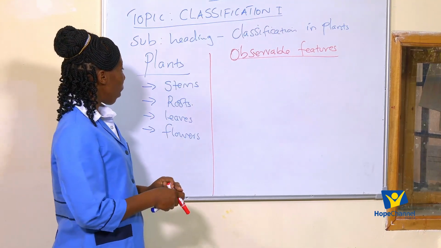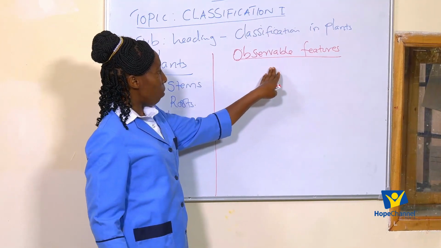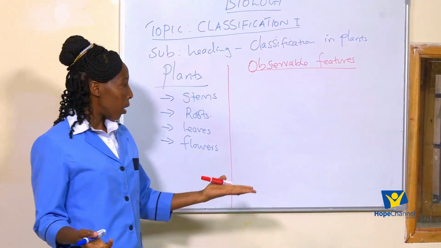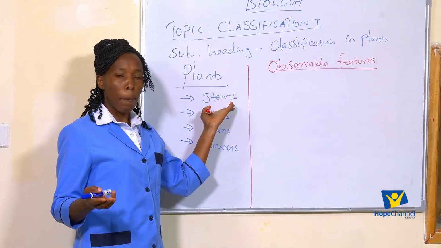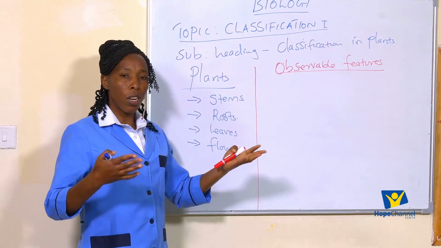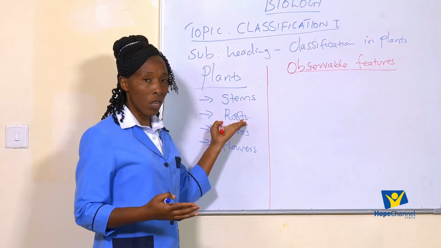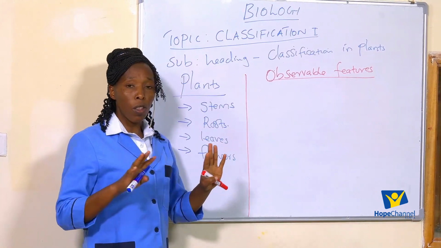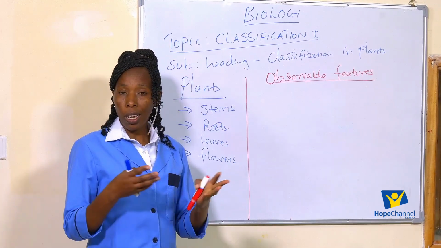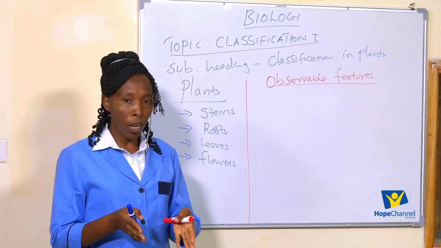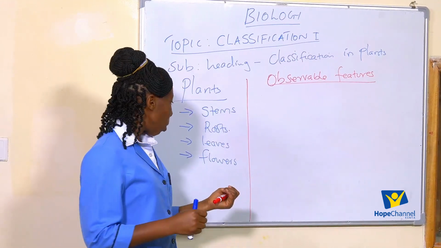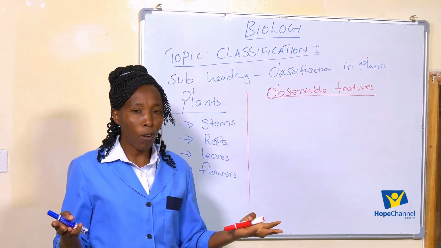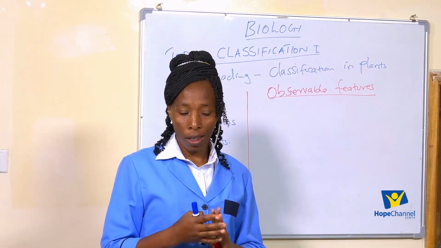Number one, we can see the stems. Plants have different stems. Plants have roots. They have different roots. Plants have leaves. If you check on the leaves of plants, they look totally different. There are those that are similar, there are those that are different.